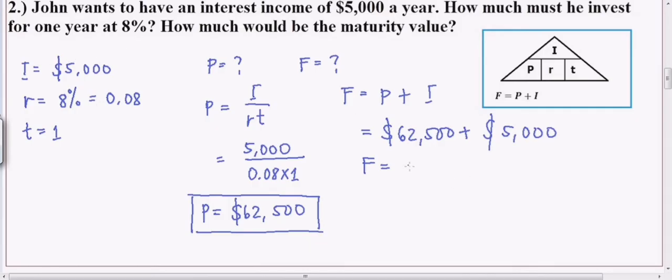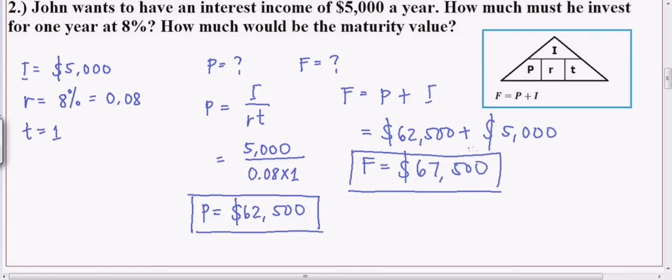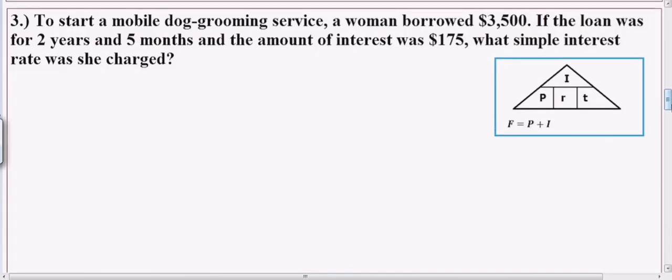So, ang makukuha niya in total is 67,500. Yun yung makukuha niya sa loob ng isang taon, kapag nag-invest siya ng 62,500 na merong interest rate na 8%. So, it will earn $5,000 interest. Okay? Sige, let's have the third example.